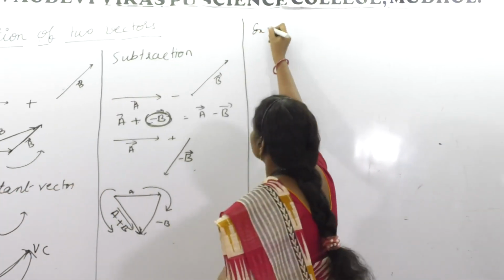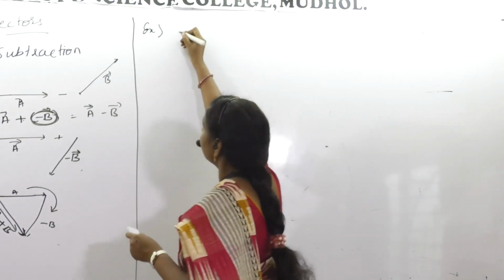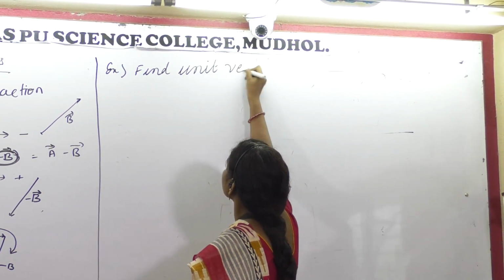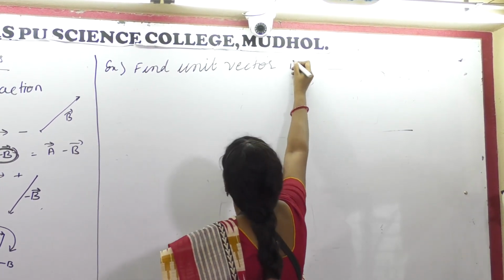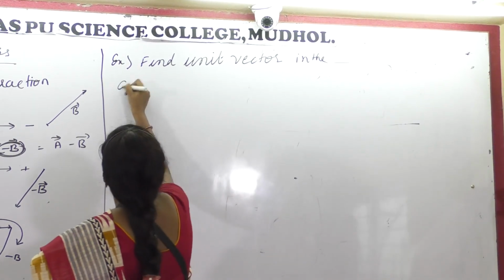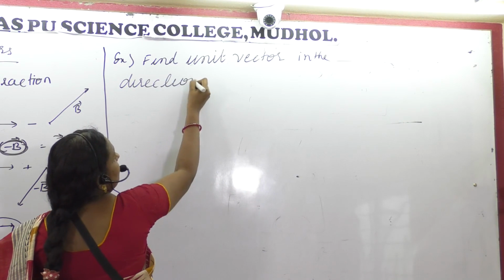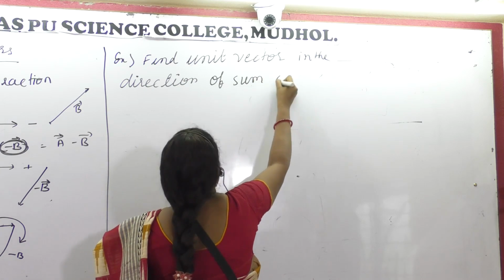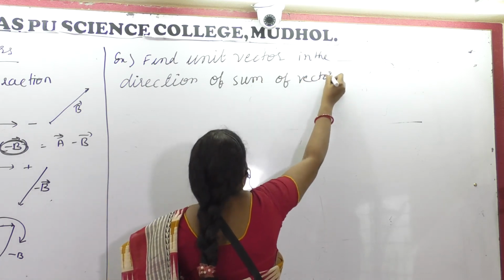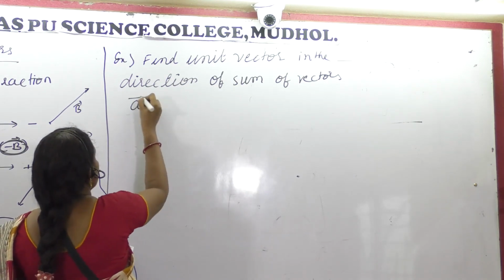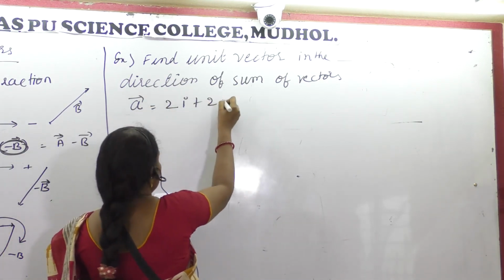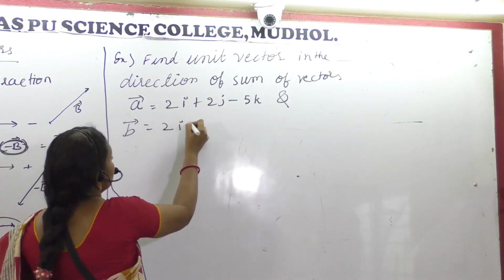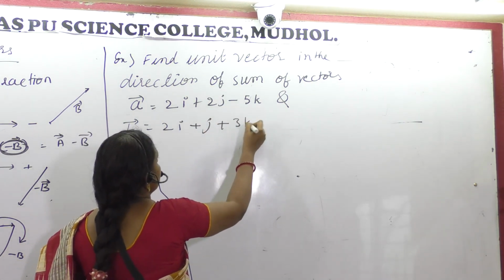Now let me take one example to refresh our mind. Find the unit vector in the direction of the sum of vectors A and B, where A is 2j minus 5k and B is equal to 2i plus j plus 3k. This is the example I collected to make you understand the sum of vectors.